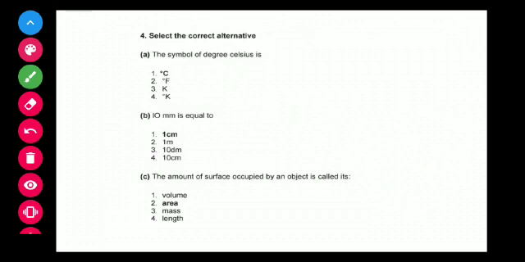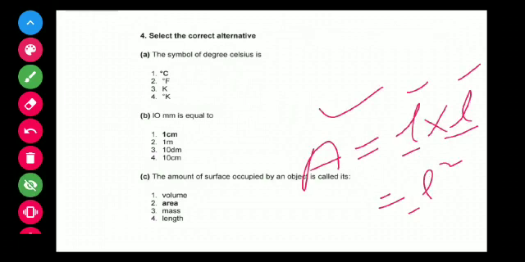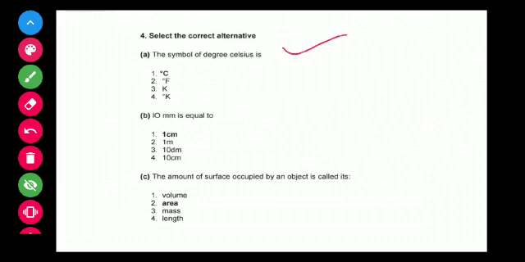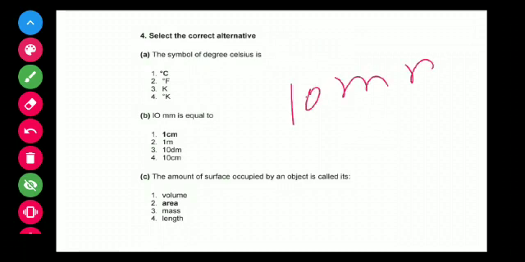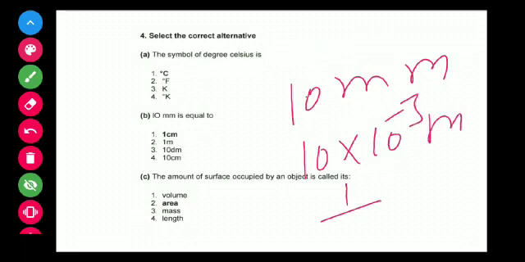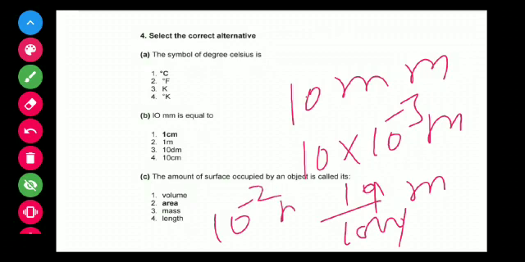Next, select the correct alternative. Number 1, the symbol of degree Celsius. First, 10 millimeter is equal to 10 millimeter. Now, what is the value of milli? The value of milli is 10^-3 meter. That is 10 upon 10^3, meaning 1 by 100, which means 10^-2 meter. And what is the value of 10^-2? It is centi. Therefore 1 centimeter.